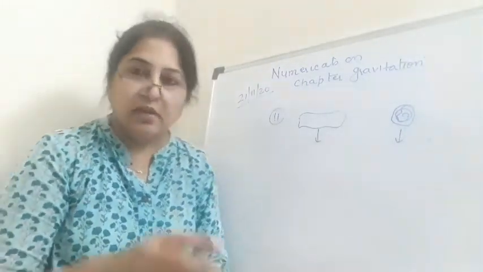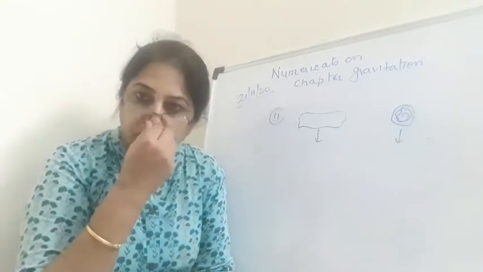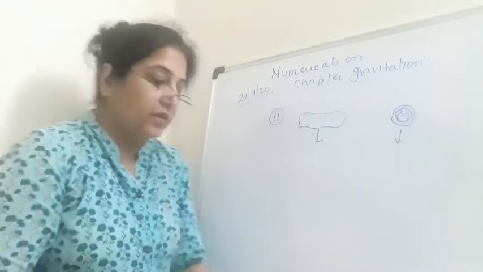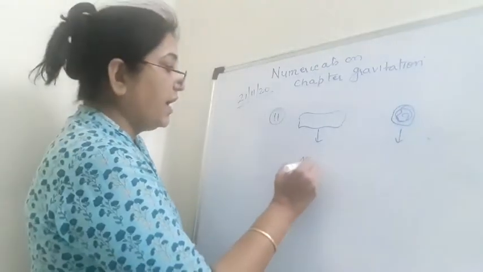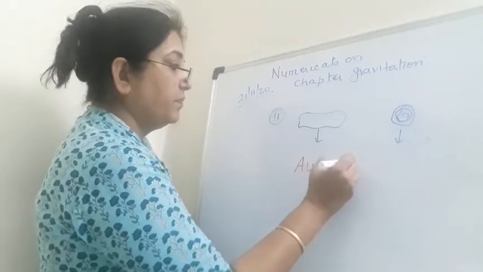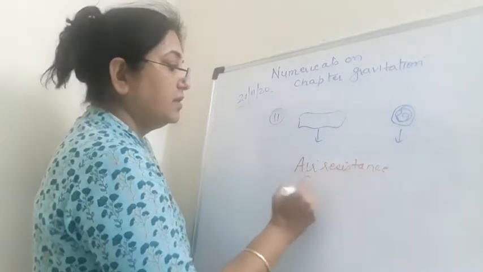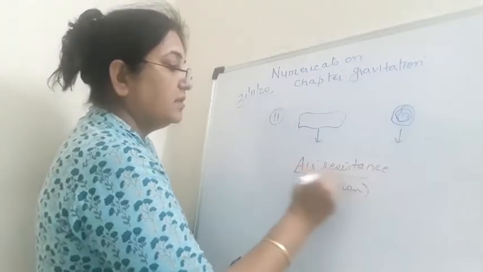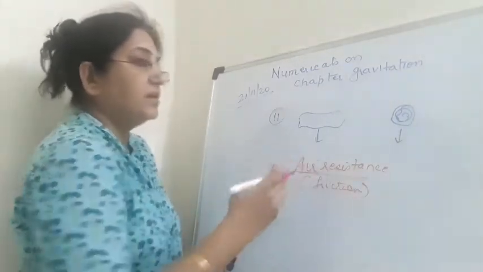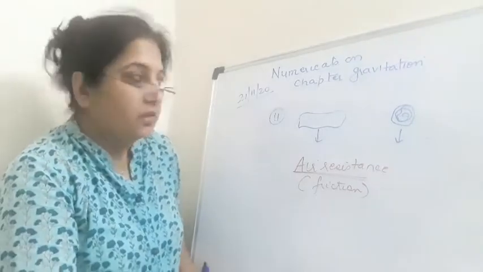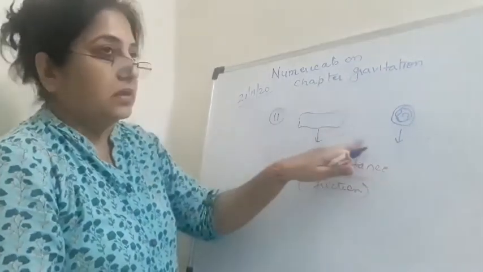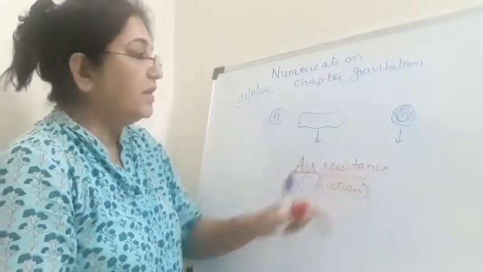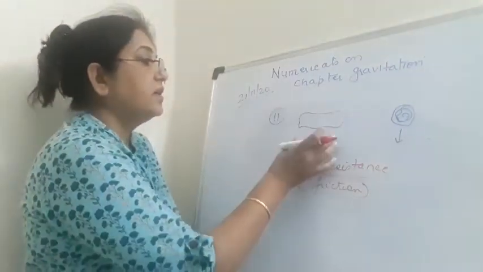You all know that when any object is falling down from a height, it is experiencing air resistance. What is it? It is experiencing air resistance. Okay, what is air resistance? Air friction. Now, air resistance is more where there is greater surface area. So, if you compare these two objects or two surfaces, we can say that here the surface area is more.